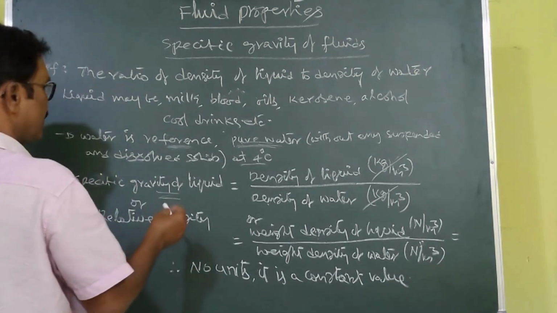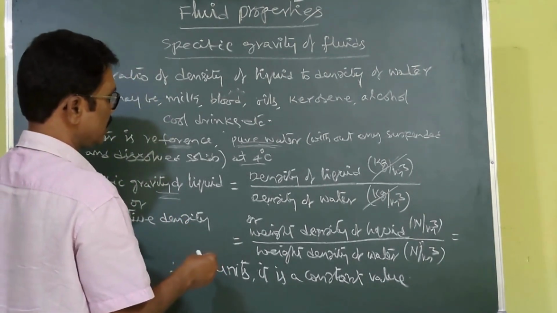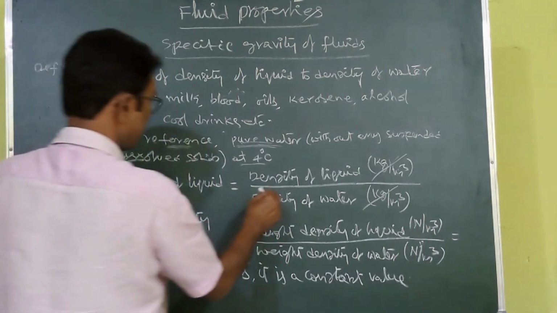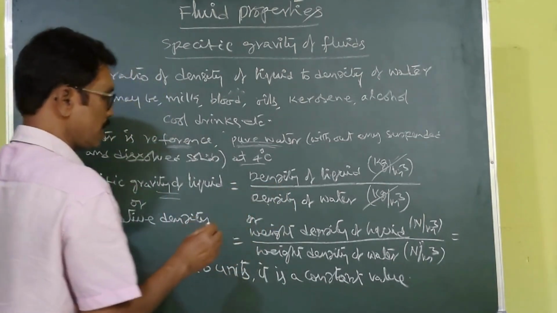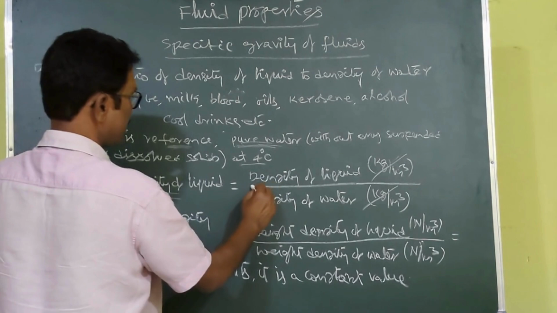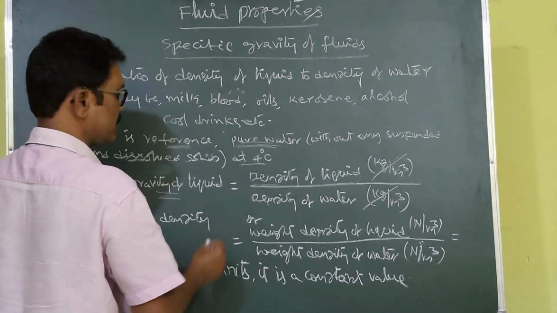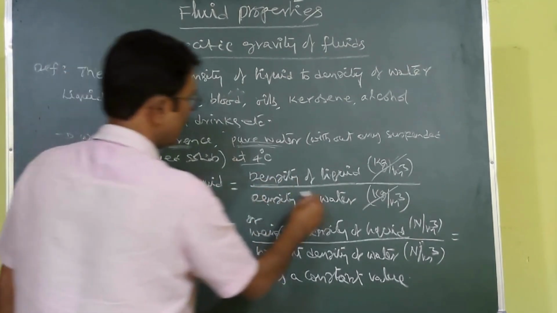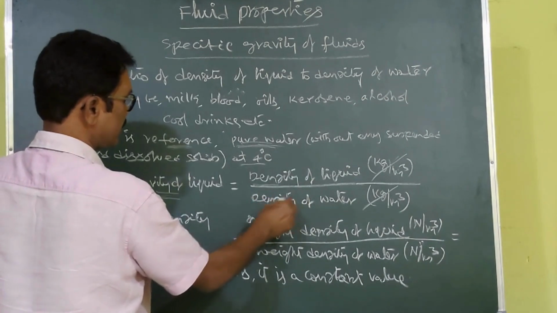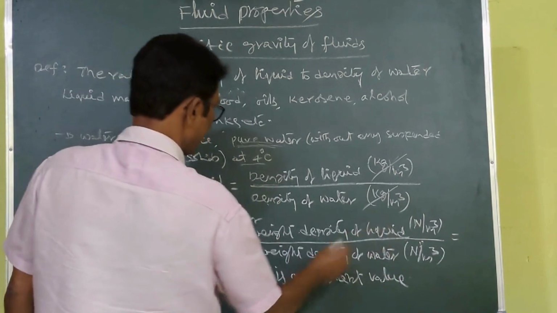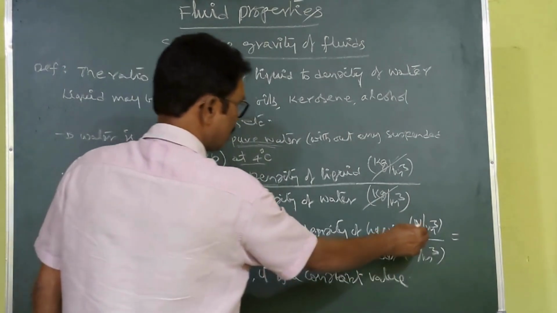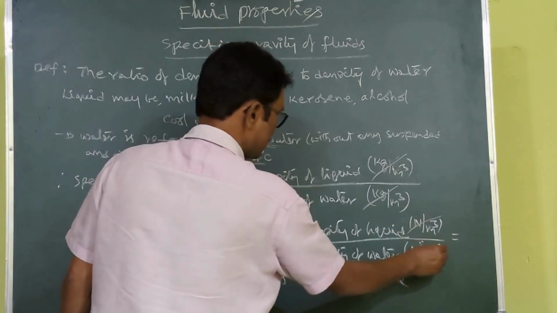Of course, we can express this specific gravity in terms of densities or in terms of weight densities. If it says density, it means only mass density, please understand. If it is a weight density, we particularly mention that it is a weight density. Otherwise, density is nothing but mass density. That's why we get the units in kg per meter cube. Likewise, weight density of liquid divided by weight density of water has units of Newton per meter cube, which also get cancelled, so no units.